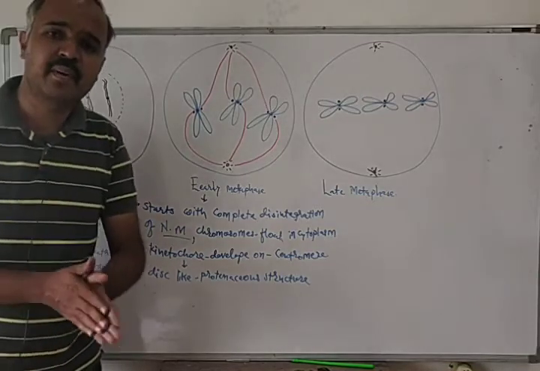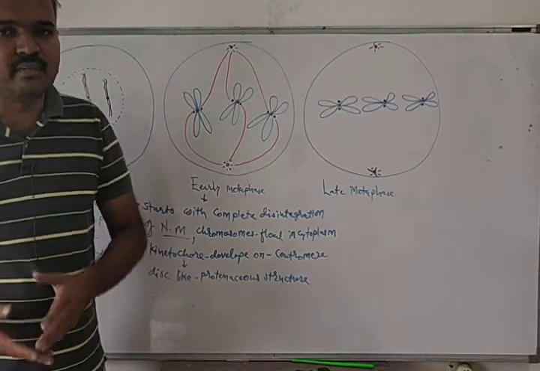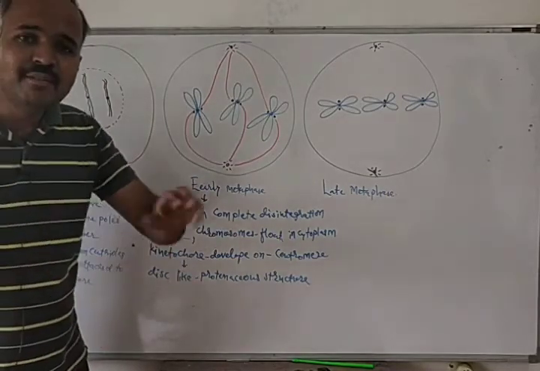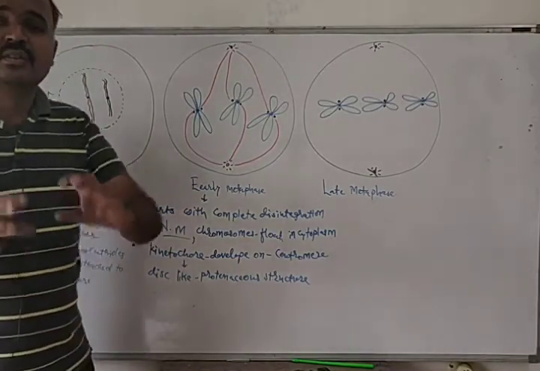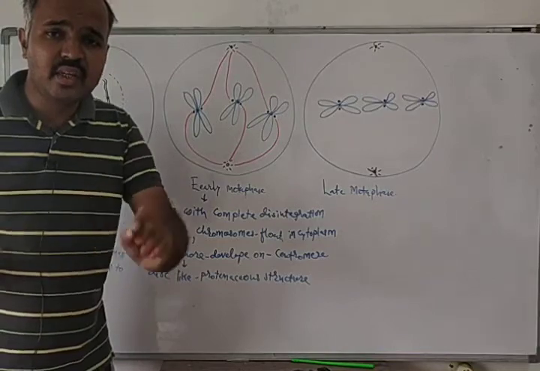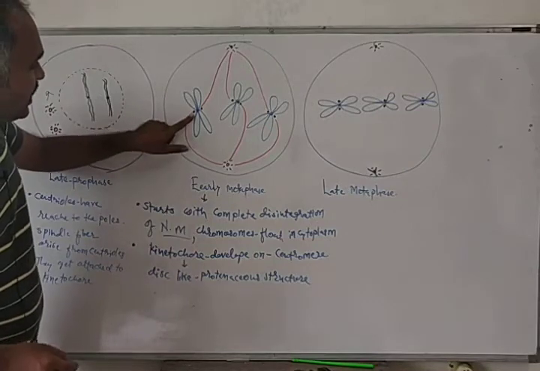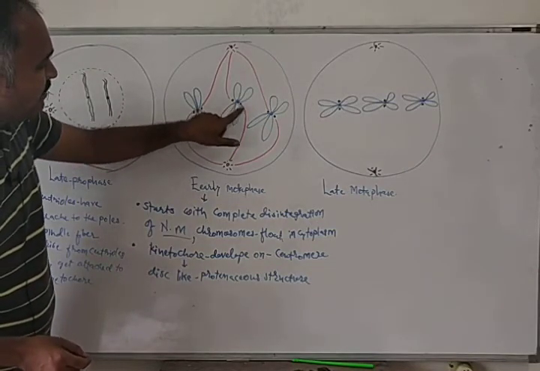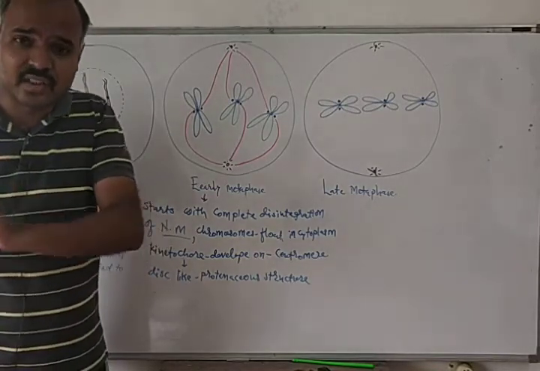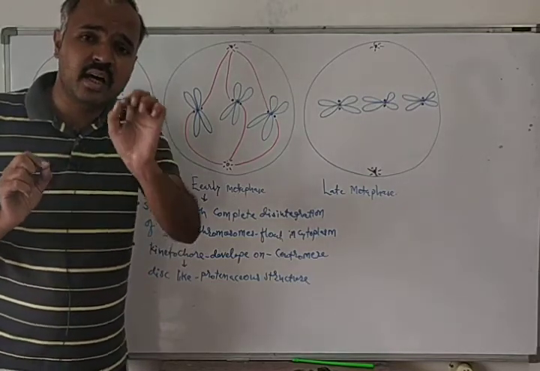What we have said in early metaphase is that it starts with complete disintegration of the nuclear membrane, and when the nuclear membrane is completely lost, the chromosomes float passively in the cytoplasm. At the same time, the centromere develops a proteinaceous disc on it, which is known as the kinetochore. These two disc-like structures are developed on the centromere.